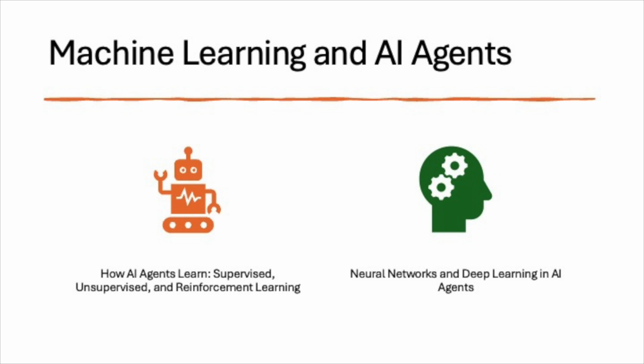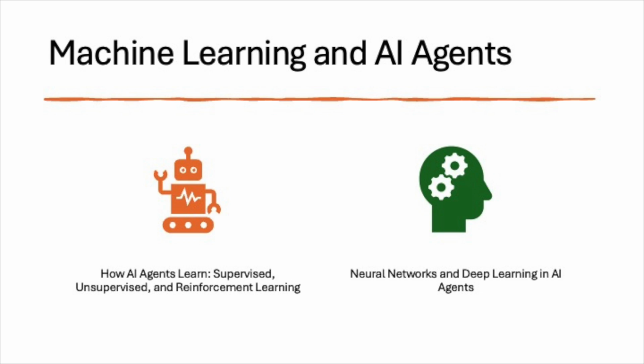This ability to learn is essential for agents to adapt to new environments, improve decision-making, and optimize their actions. The learning process can take many forms, depending on the type of machine learning algorithm being applied. Understanding these different learning mechanisms is key to appreciating how AI agents become more intelligent and efficient in real-world tasks.